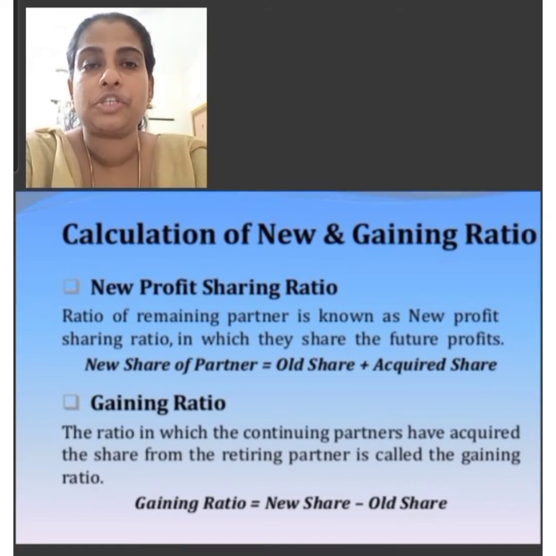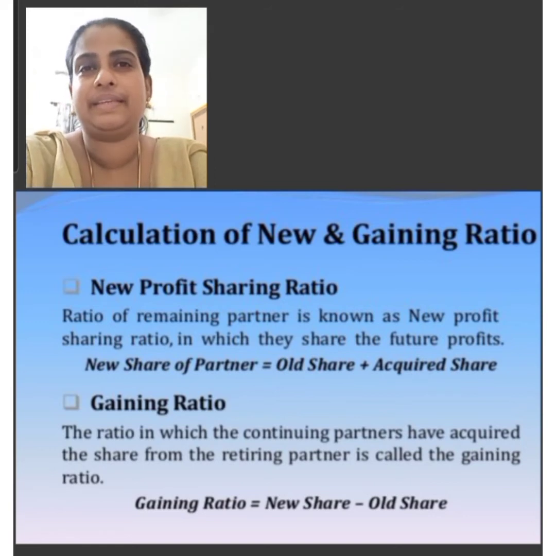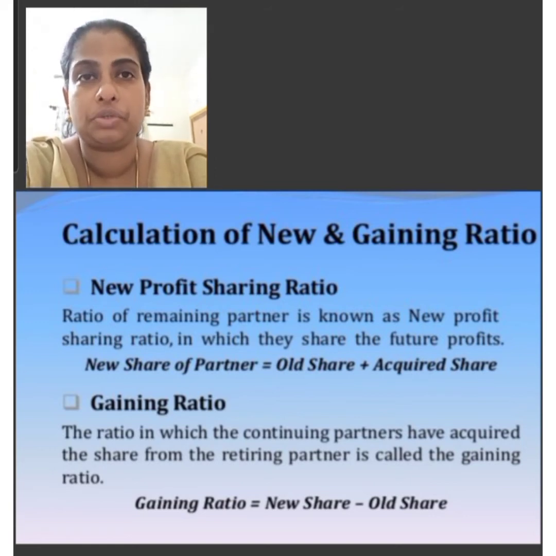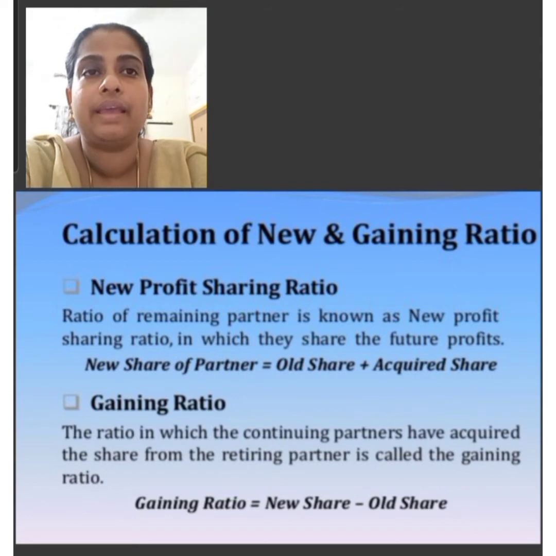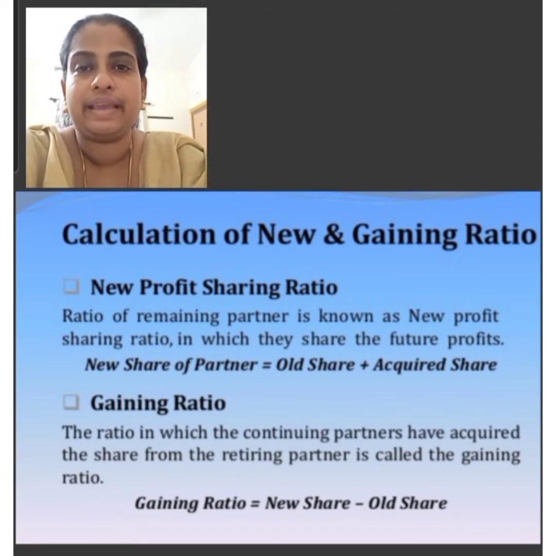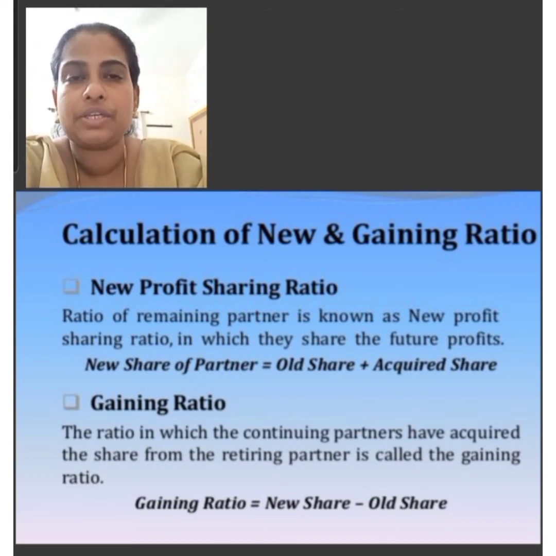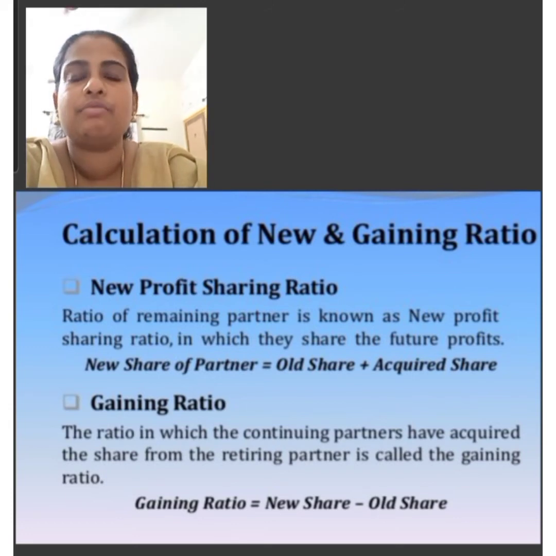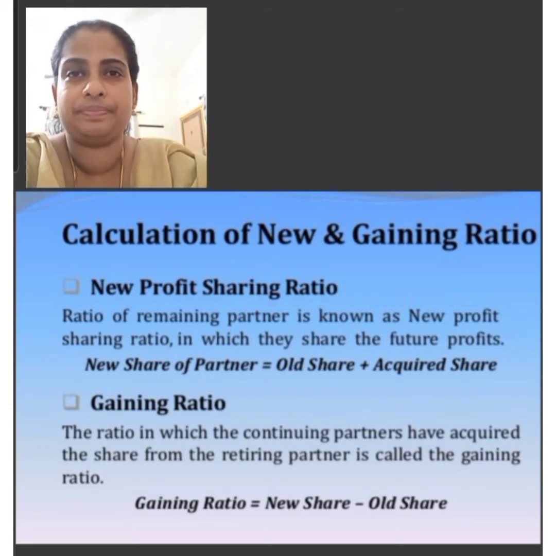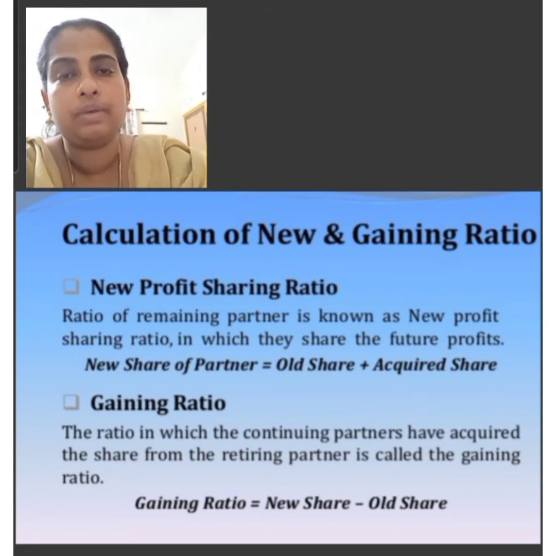Then the second situation is when the new profit sharing ratio is given. In that case, if the new profit sharing ratio among the remaining partners is given, the gaining ratio will be different. In this case, the gain of each continuing partner is calculated by deducting his old share of profit from his new share of profit. That is, the gain of a continuing partner equals new profit share minus old profit share.